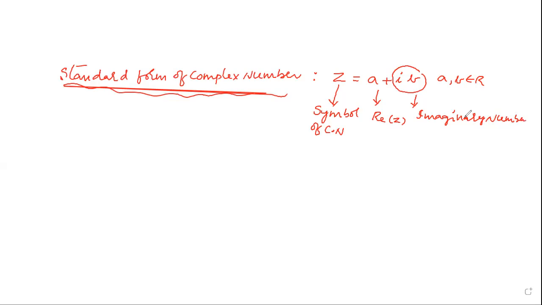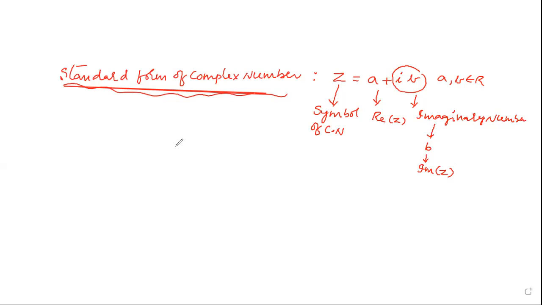Next, b only is called the imaginary part of Z. This is the standard form of the complex number.